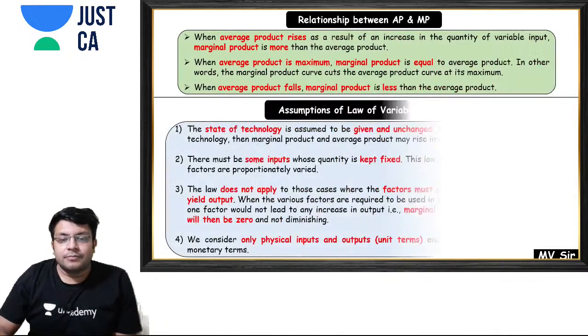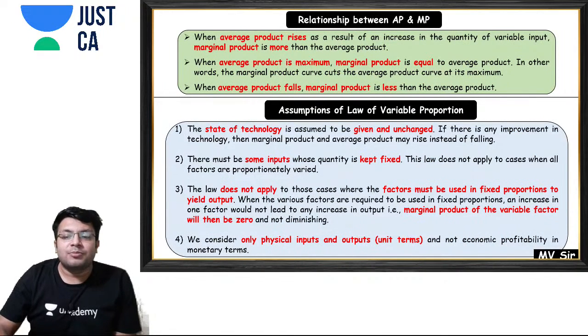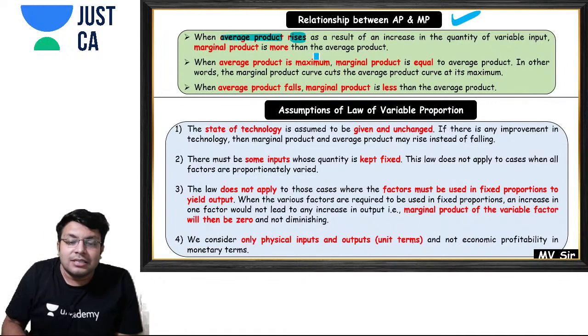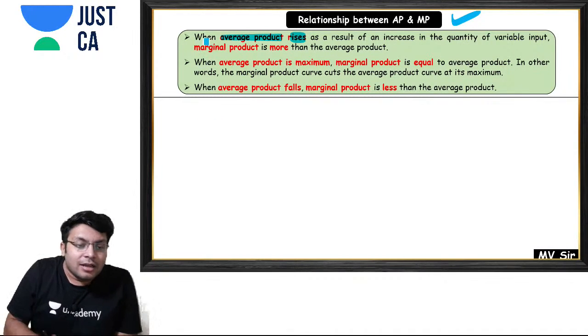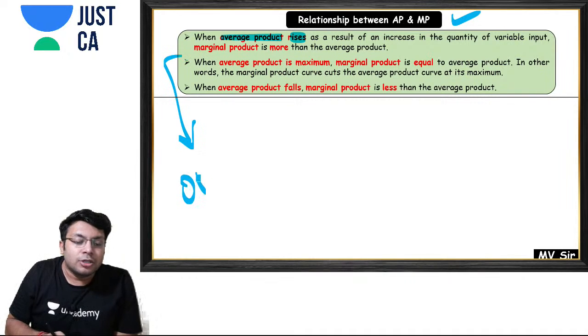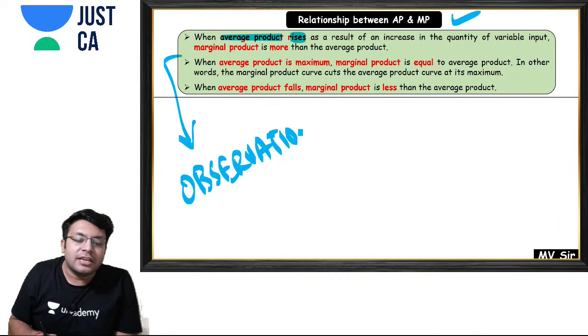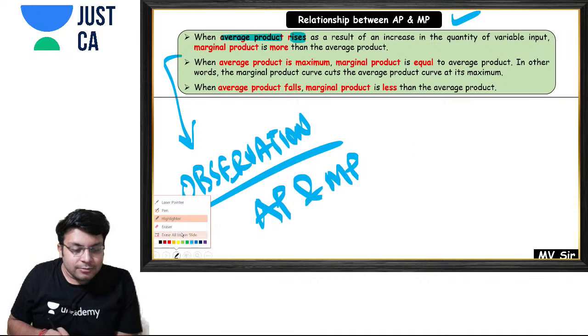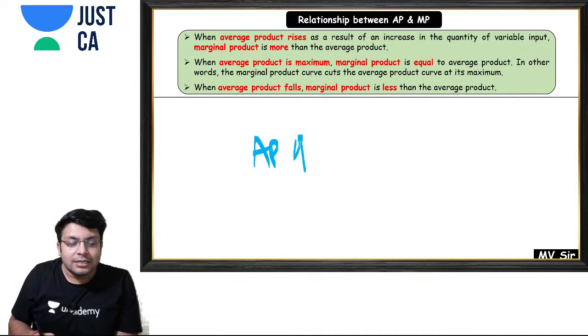Next, the relationship between average product and marginal product. Now see, when average product is rising, this is an observation. Using the table which you have seen, we can observe some things, and this is the observation between average product and marginal product. Now see what is happening when your average product rises.